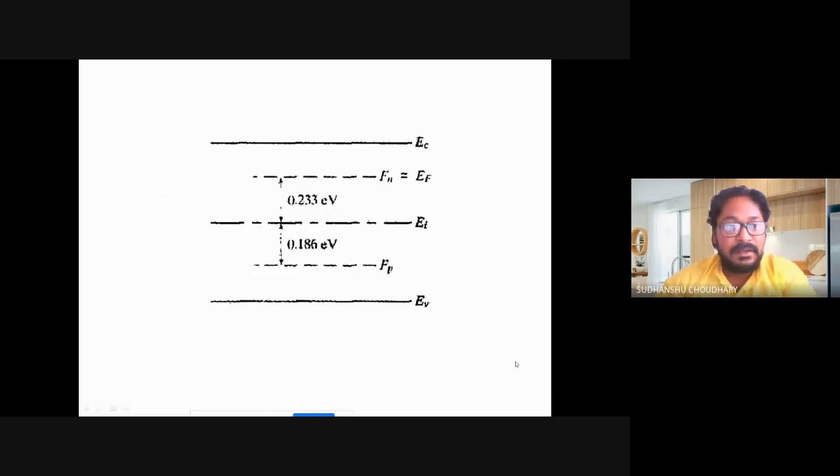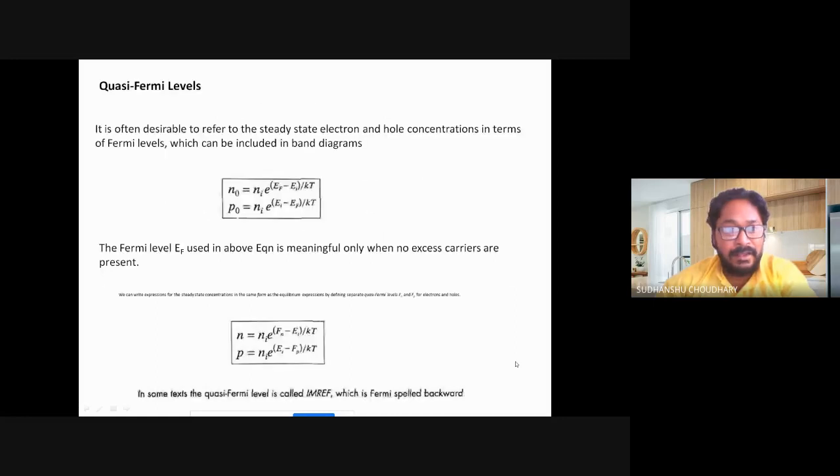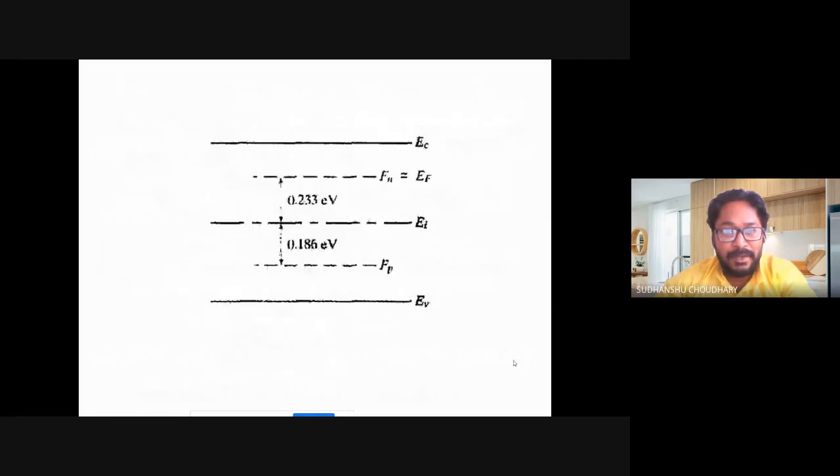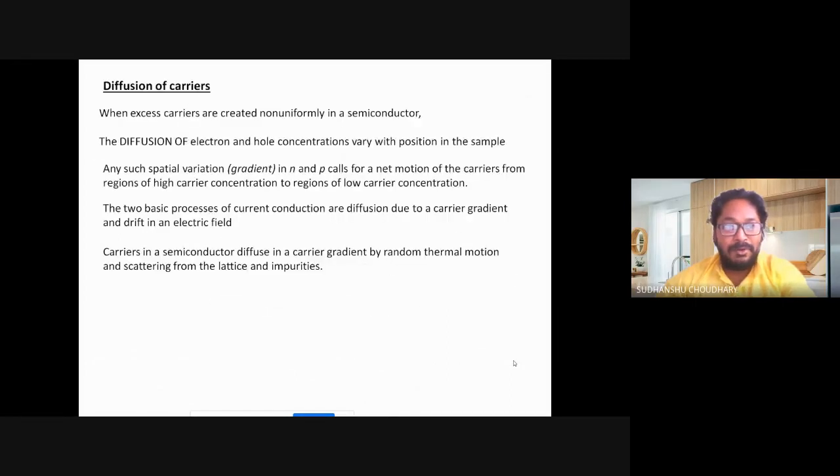So in the last lecture, we had talked about these quasi-Fermi levels, and then we also saw the various methods of recombination and generation. Now let us talk about another important concept here.